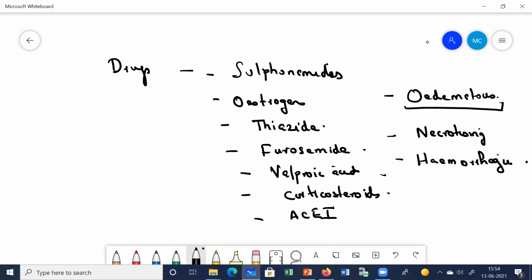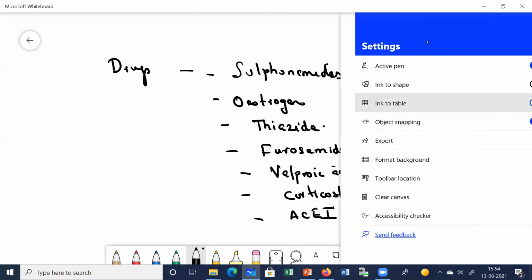Next, let us see the symptoms. So what is the main symptom of pancreatitis? All of you must know that the main symptom of acute pancreatitis is pain.